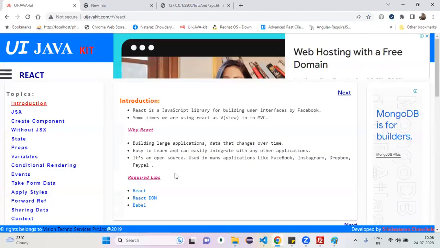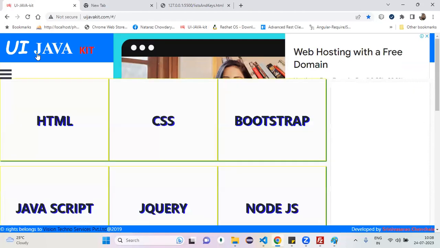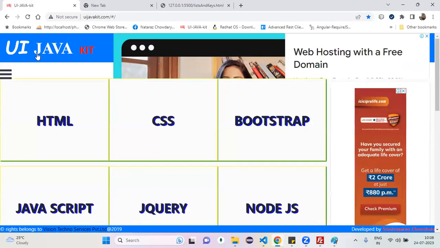Half an hour for HTML and CSS, one and a half hours for JavaScript, one hour for React. Like that you can split your time. You should prepare all this stuff. Three things are required: HTML and CSS, one thing; JavaScript, one thing; React, one thing. Like that, you can split.